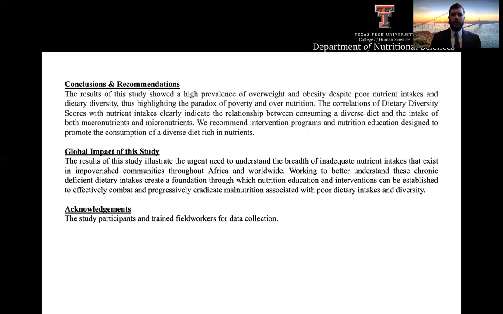Understanding these issues lays a foundation for community nutritionists to develop programs and educational materials that can be tailor-made to specifically suit the needs of a community being studied based upon the challenges they face. The development of nutrition programs based on this understanding improves the ability of nutritionists and community leaders to effectively combat and progressively eradicate malnutrition associated with poor dietary diversity and intakes.